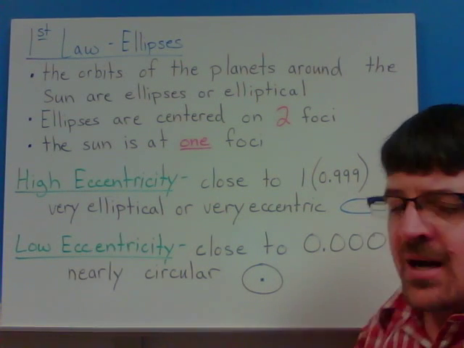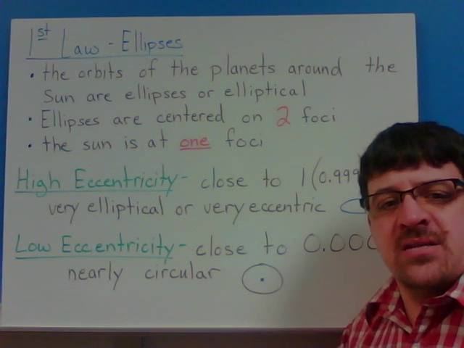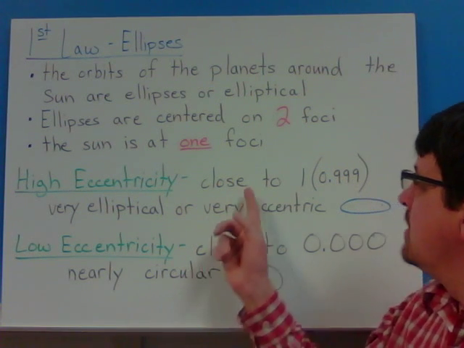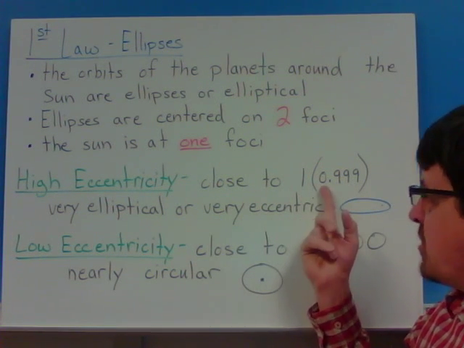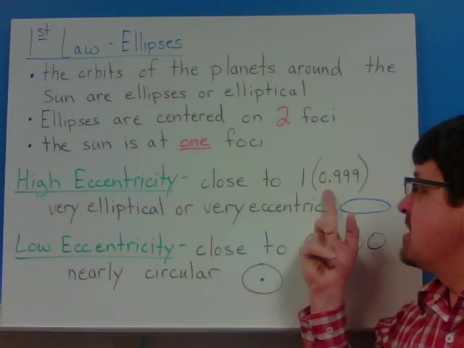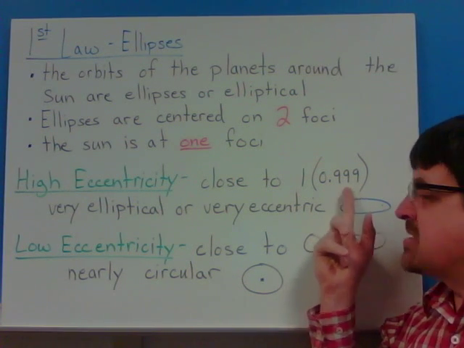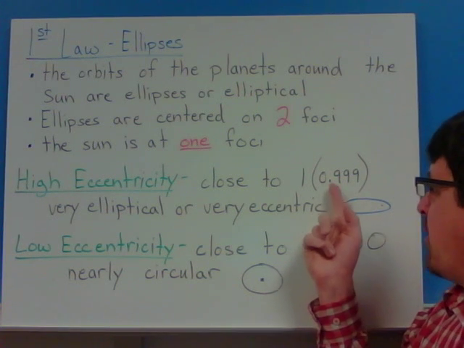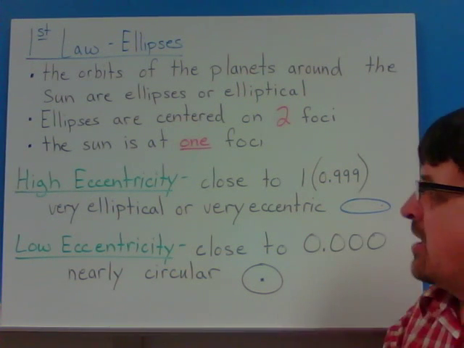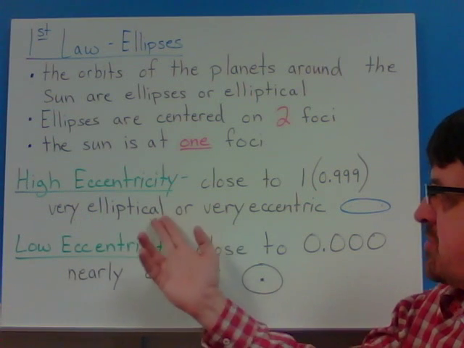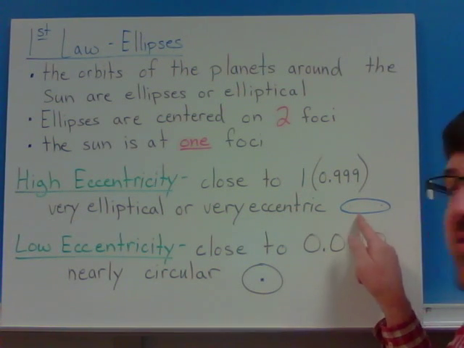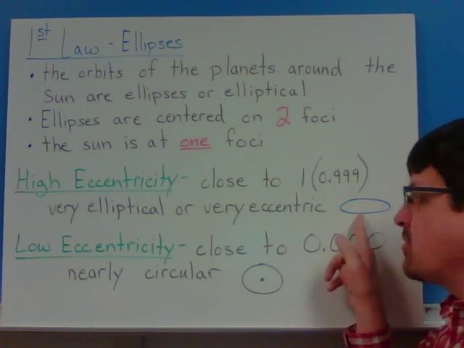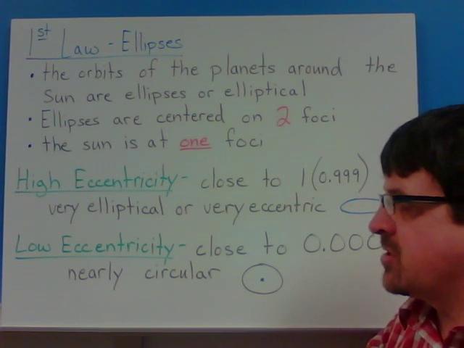Now, if something has a high eccentricity, it is close to 1, which I wrote down because eccentricity is always written to 3 decimal places. Always write eccentricity to 3 decimal places. 0.999, that's very close to 1. Very elliptical or very eccentric. It's going to be very stretched out, close to a straight line if it's a high eccentricity.